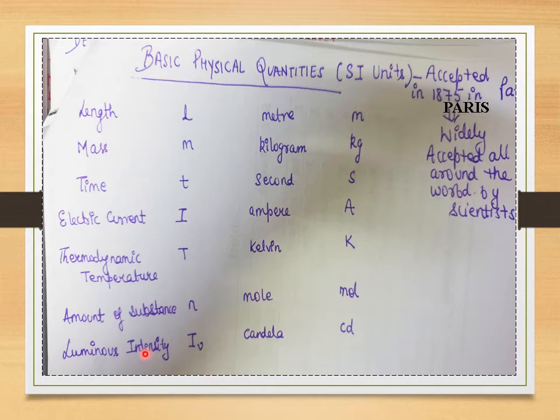If I want to measure the amount of substance that is present inside any matter, how much substance or how many particles are present, the symbol is small n. The SI unit for measuring the amount of a substance is mole, and the symbol is mol. For measuring the luminous intensity, the symbol is I and small v, and the SI unit is candela, with the symbol small c and small d.